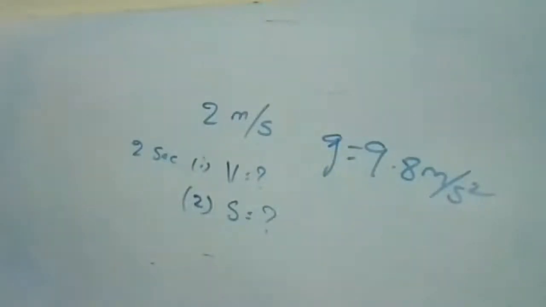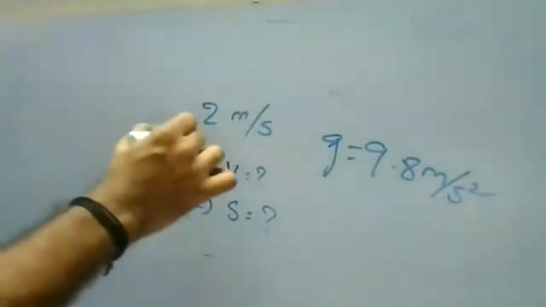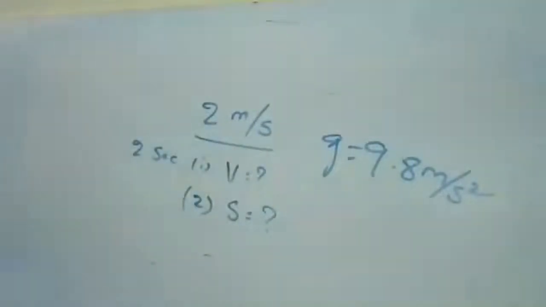Right, so I'll explain again. A food packet is released from a helicopter which is rising steadily at 2 meter per second. Remember, it was rising steadily. After 2 seconds, what is the velocity of the packet?